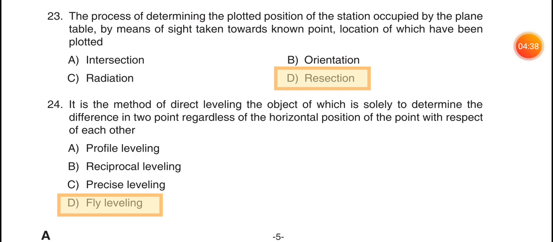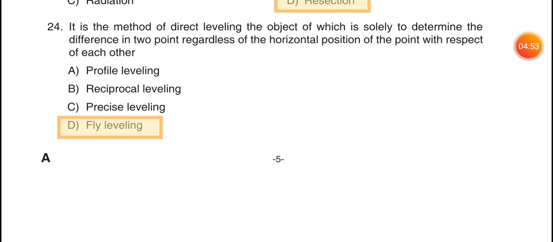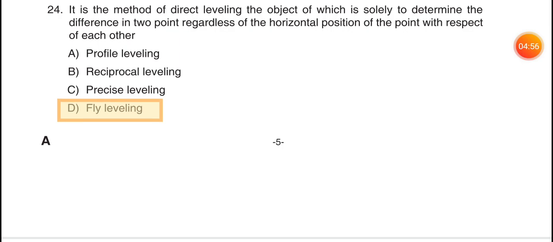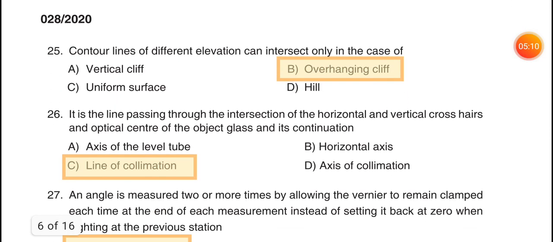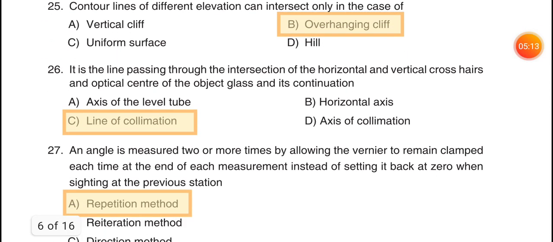23 the process of determining the plotted position of the station occupied by the plane table by means of sights taken towards known points, location of which have been plotted, option D, resection. 24 it is the method of direct leveling the object of which is solely to determine the difference in elevation of 2 points regardless of the horizontal position of the points with respect to each other. Option D, fly leveling. 25 contour lines of different elevation can intersect only in the case of, option B, overhanging cliff.